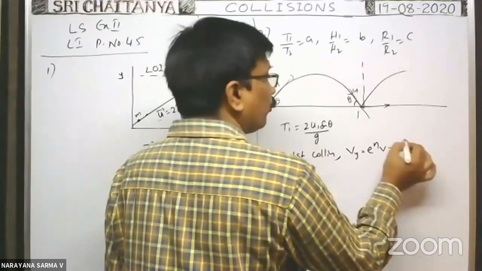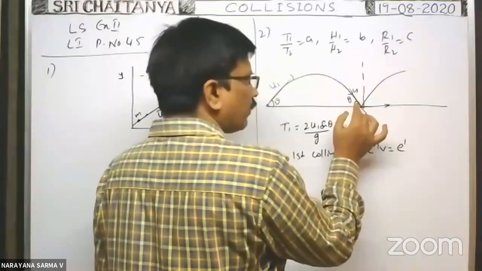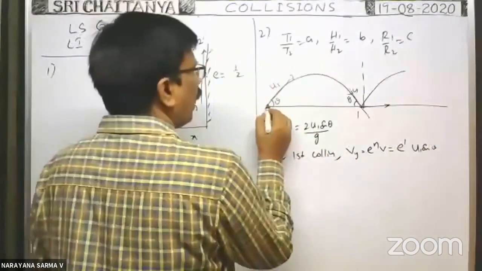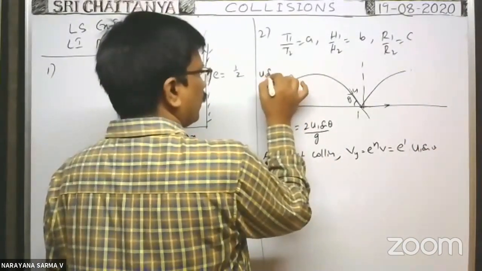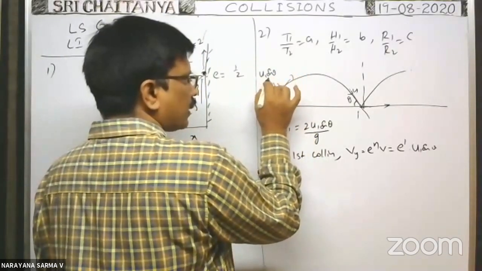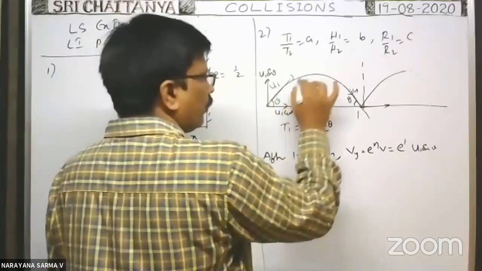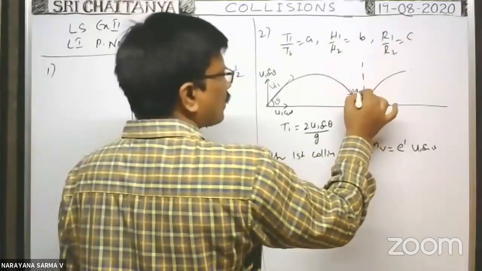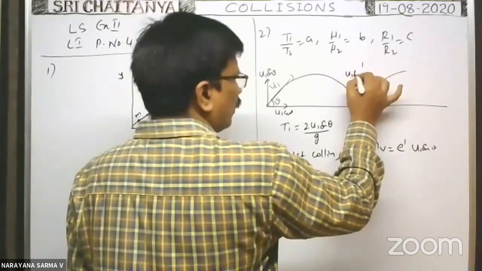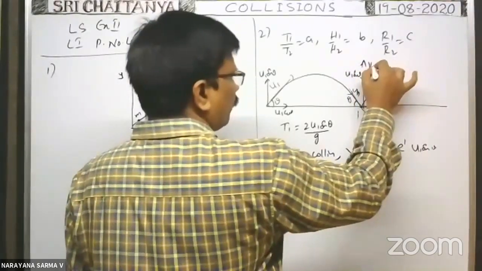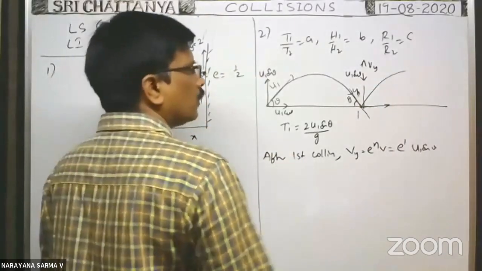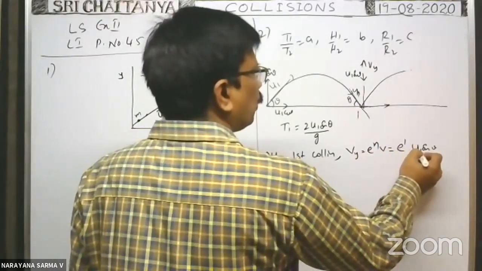Before making collision, the vertical velocity is u1 sin theta, because whenever it is projected with a velocity u1, the vertical component of velocity is u1 sin theta and the horizontal is u1 cos theta. Before it reaches the ground, the vertical component does not change. So it rebounds along the vertical direction with a velocity Vy equal to e into u1 sin theta.